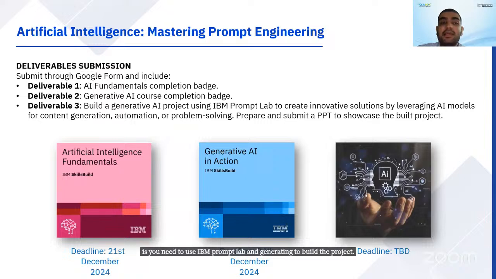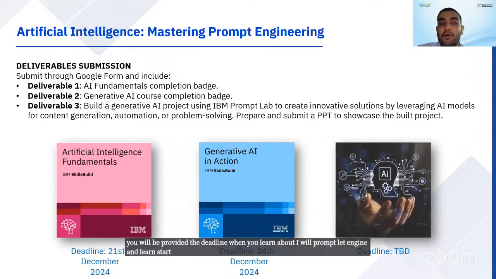The last deliverable is you need to use IBM Prompt Lab and generative AI to build a project to provide innovative solution using content generation and problem solving. Along with that, you have to prepare and submit a PPT to showcase the project that you have built. The deadline for this particular deliverable is yet to be decided. You will be provided the deadline when you learn about IBM Prompt Lab and generative AI and start to use the IBM Prompt Lab services.